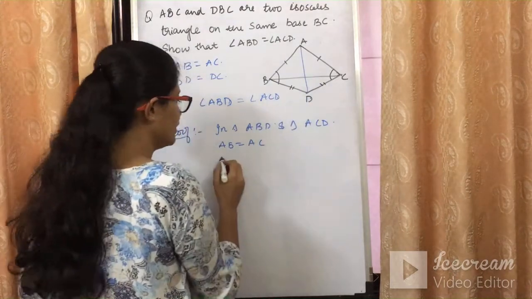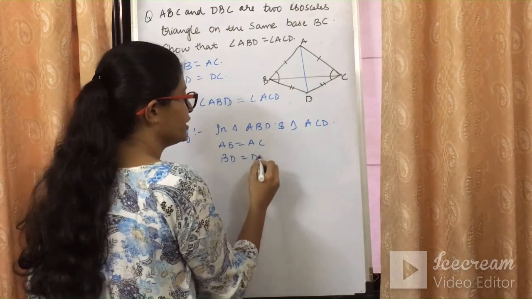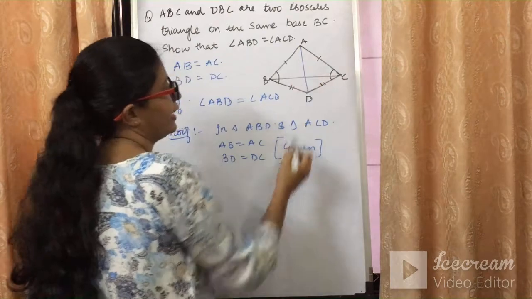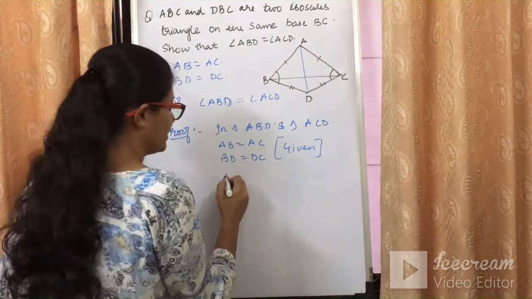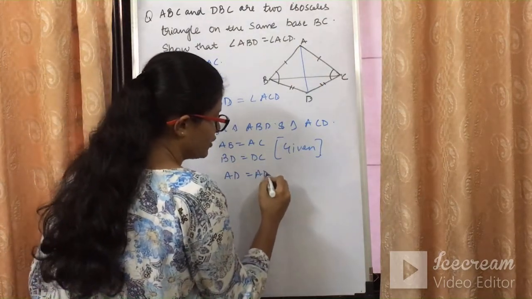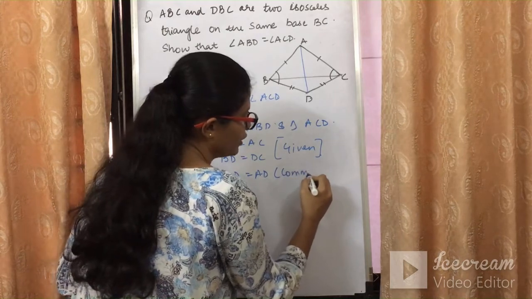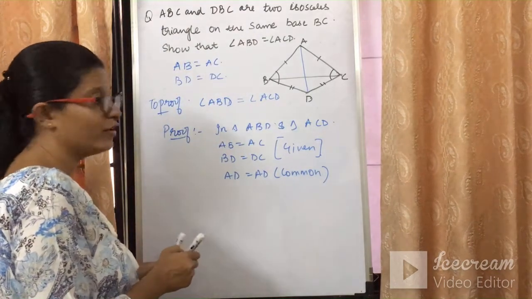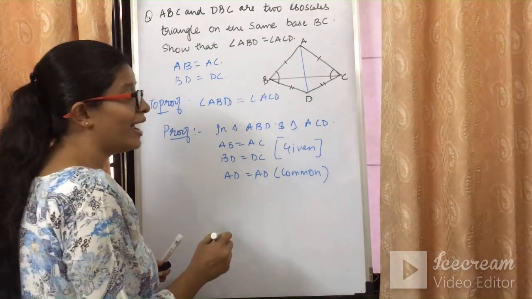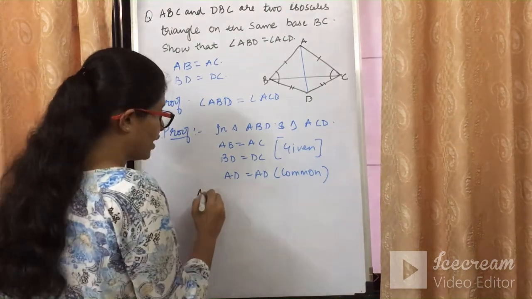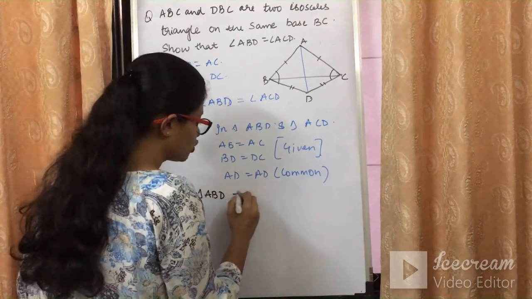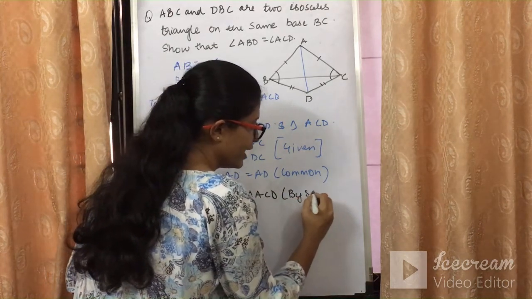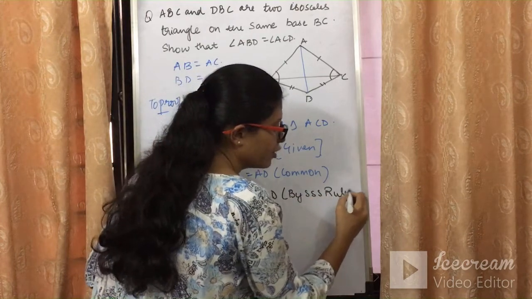BD is equal to DC. These two things are given in the question. And we can say that AD is common between the two triangles. So AD is equal to AD, which is nothing but common between the two triangles. If the three sides are equal, we can say that the triangles are congruent by SSS rule. So triangle ABD is congruent to triangle ACD by SSS rule.